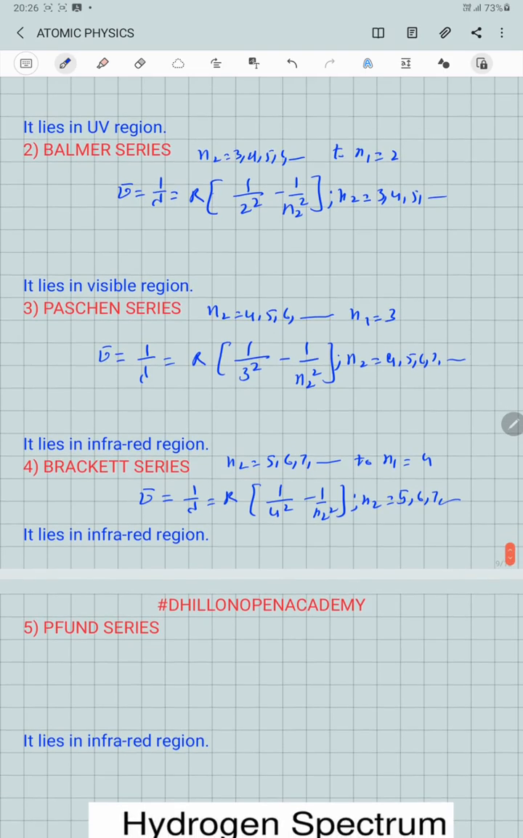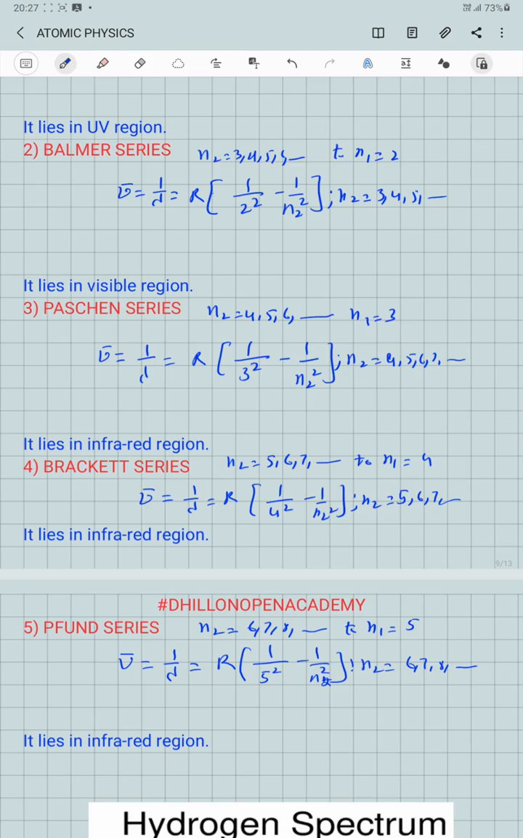Last we get the Pfund series. The Pfund series is obtained when the transition is made from 6, 7, 8 and so on level to the lower orbit, which is the 5th level. So in this case, 1 by lambda equal to R into 1 over 5 square minus 1 over n2 square, with the value of n2 ranging from 6, 7, 8, and so on. It is also lying in the infrared region.